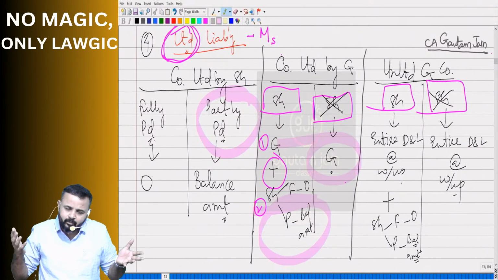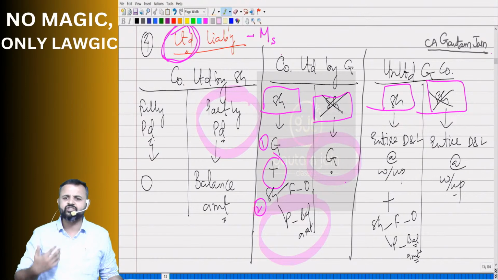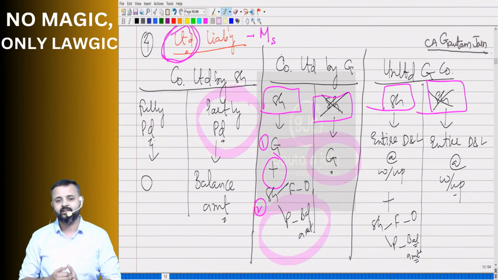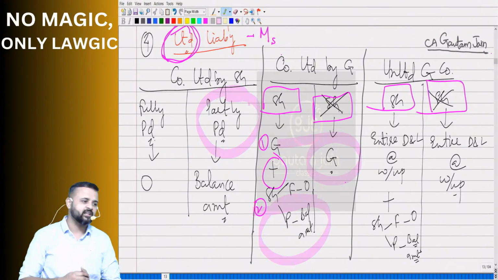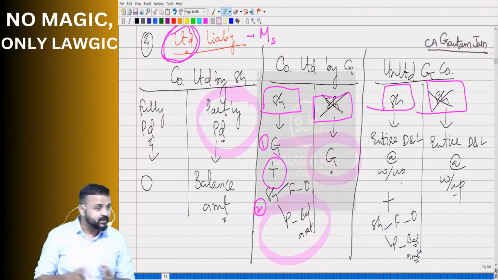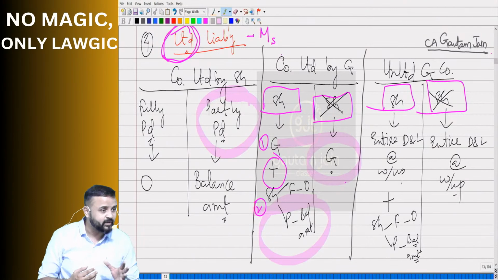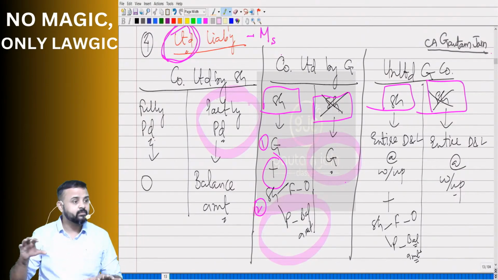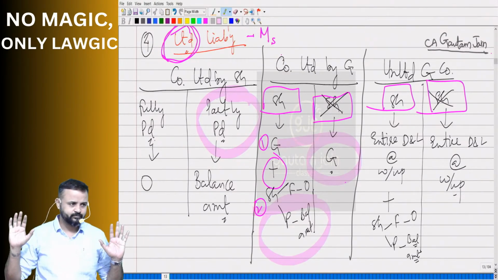Whenever the company needs the funds, they will call the shareholders and ask them to pay. So during lifetime they can ask, or at the time of winding up also they can ask. That is why I am saying anytime. Anytime means during lifetime or winding up.